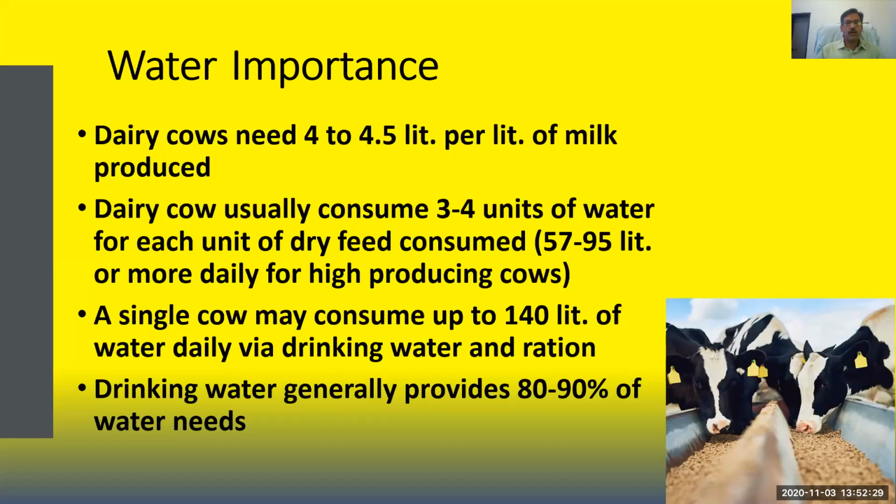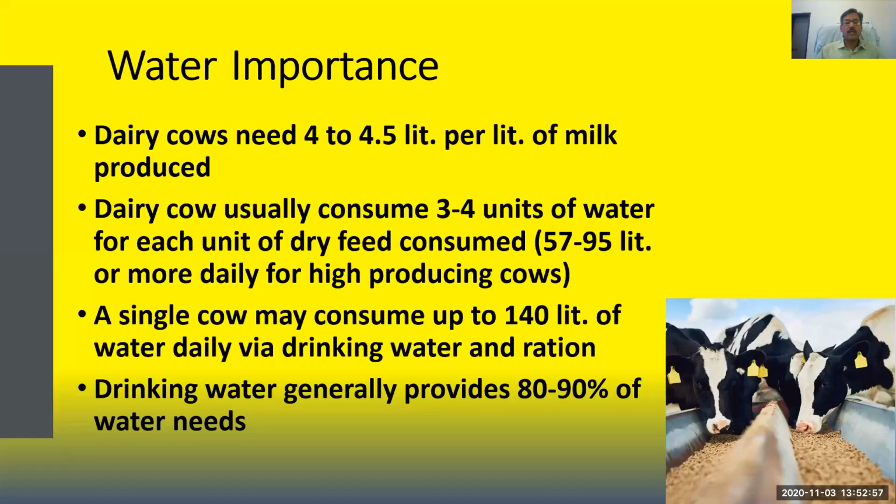Or in general, we usually say an individual who is not lactating or not producing milk requires almost twice. If we consider human being as an example, if we are eating 1 kg of feed on dry matter basis, we need at least twice water. Twice means 2 liter of water. So dairy cow usually consumes 3 to 4 units of water for each unit of dry feed consumed.